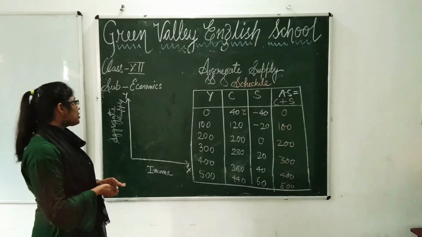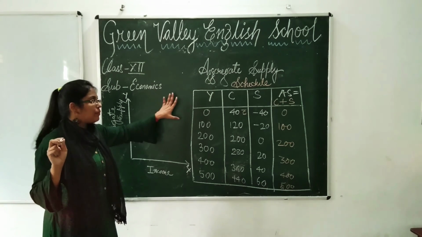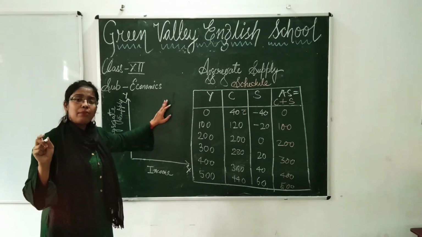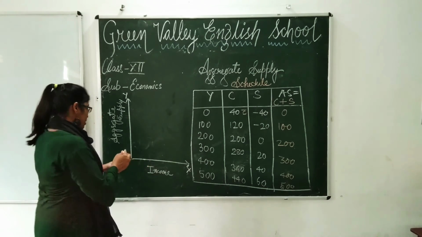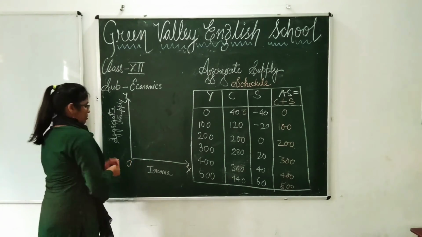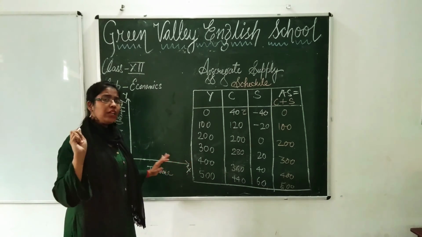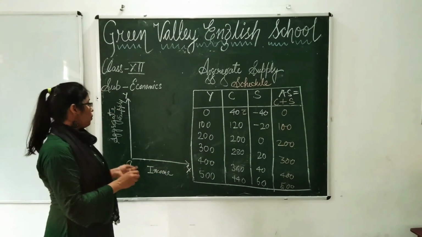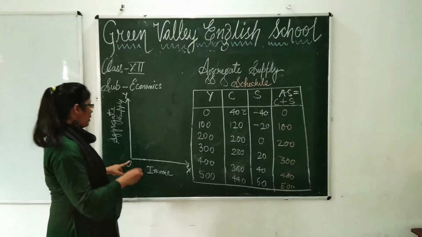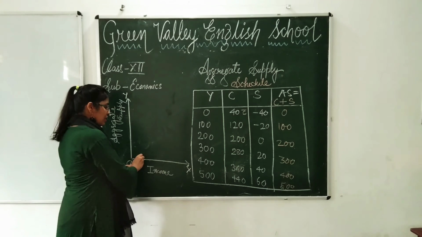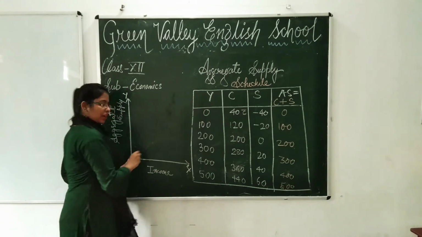Now you know students, it is freehand drawing. You need not plot. When we are studying aggregate demand and aggregate supply, there is no specific plotting. Let me take here 0. Okay, 100, 200, 300, 400, 500. Like this we are not plotting here. So you know when it was 100, aggregate supply was 100, so plotting will be on 100 only. Okay. When it was 0, say it was 0.